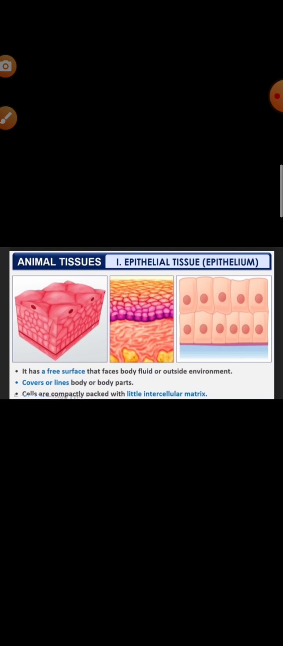Epithelial tissue, where does it arise? It arises from all the three germ layers. What are the three germ layers? Ectoderm, mesoderm and endoderm. This epithelial tissue consists of cells which are closely packed with very little intercellular material to form a continuous layer, and the cells rest on a non-cellular layer which is known as the basement membrane.